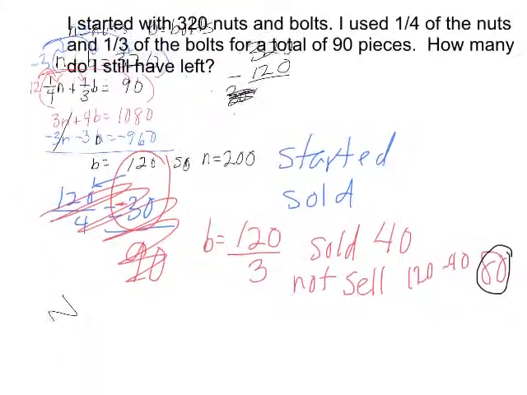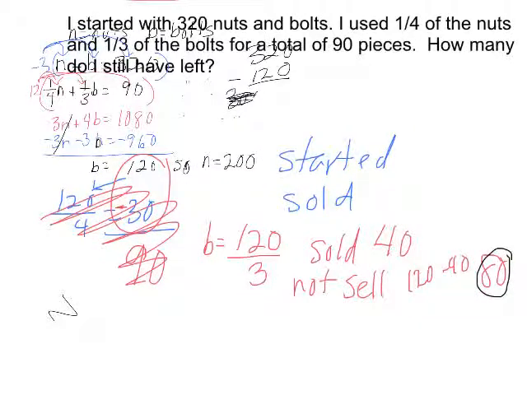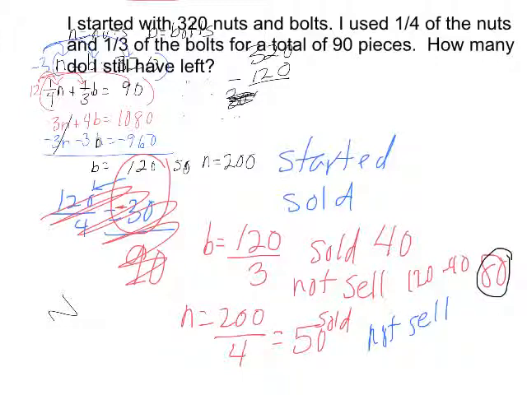And then the next piece is 1/4 of the nuts. So nuts were 200, and we sold 1/4 of those. So we divide that by 4, which will give you 50 sold. So we did not sell 200 minus 50, so it'll be 150.